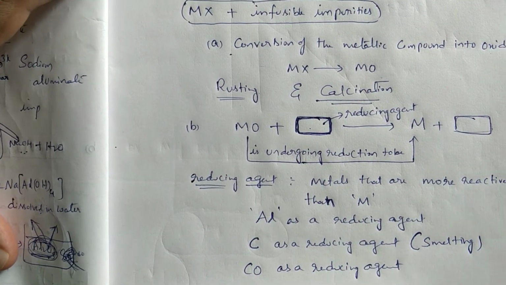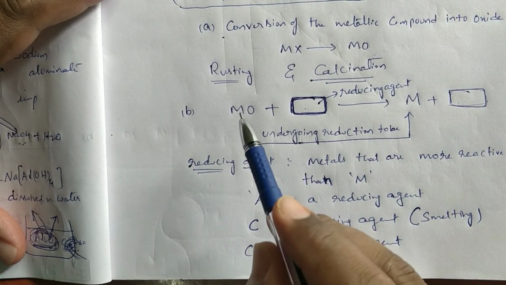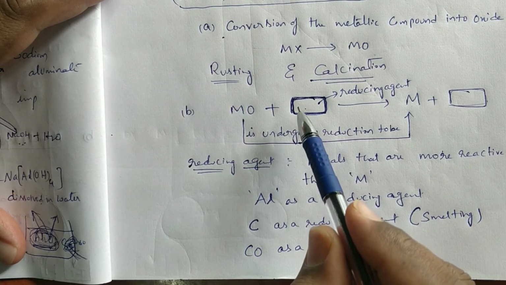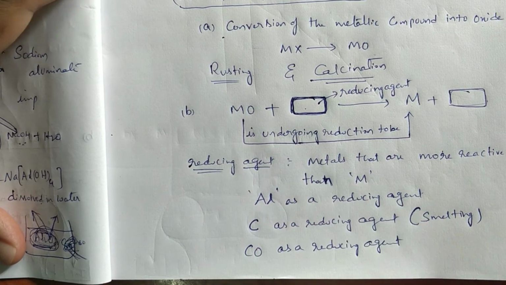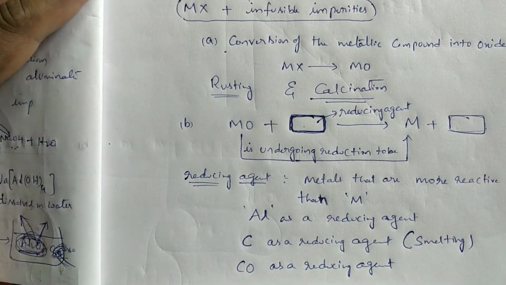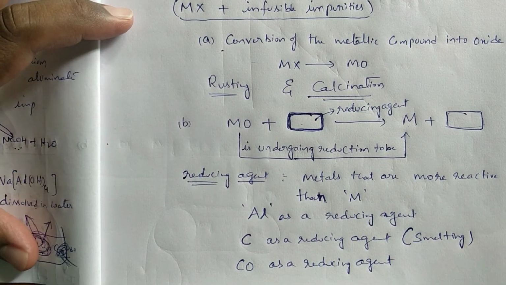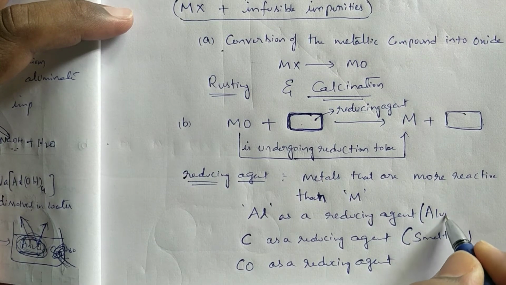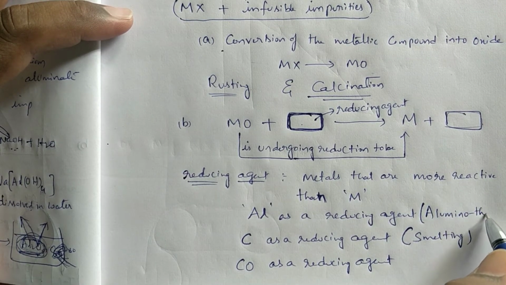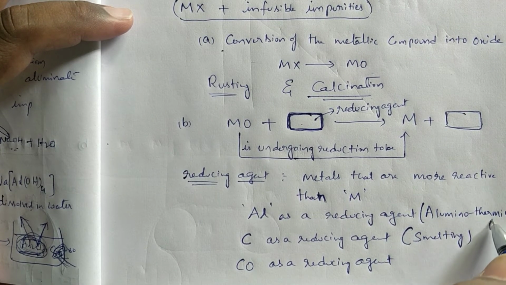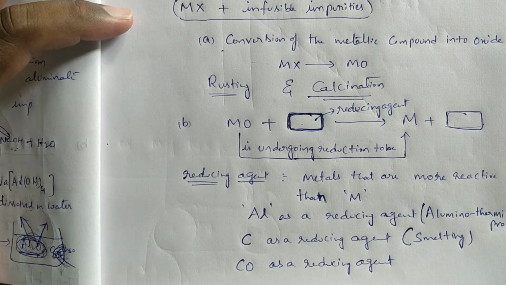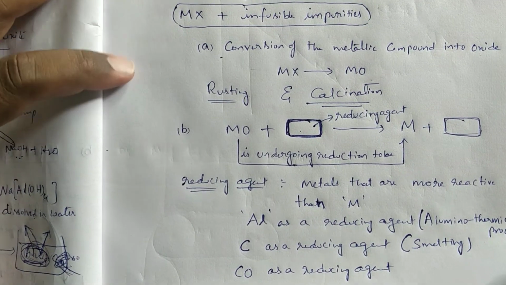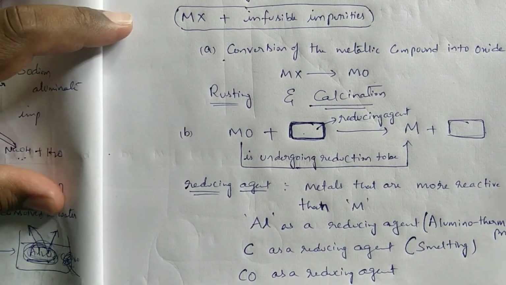Heating the metallic oxide in the presence of carbon as a reducing agent is called smelting. If you use aluminum as a reducing agent, that is called the aluminothermic process.